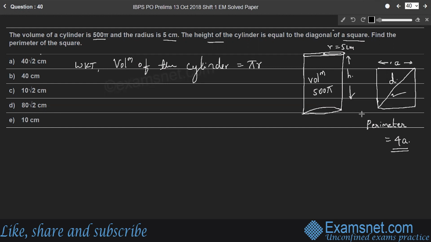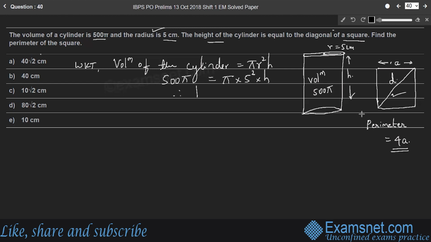Radius of the cylinder is 5 centimeter, and volume is also given. Therefore, 500 pi is pi into radius square into h.